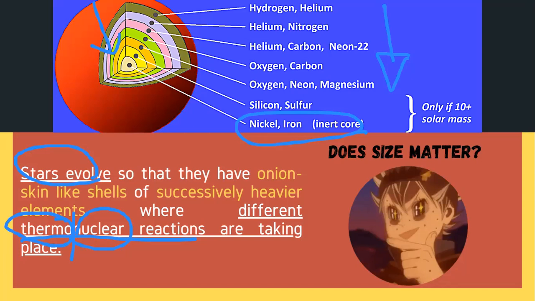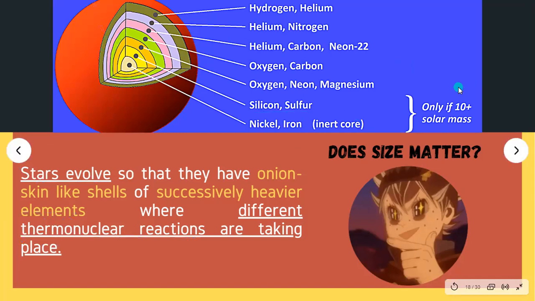It depends, okay, on the star. And aside from that, take note ha, only if 10 and up ang kanyang solar mass. As I mentioned before, when I talk about solar mass, this is the comparison of our sun with another star. Therefore, if it's 10 or higher solar mass, it is 10 times bigger or more than our sun.